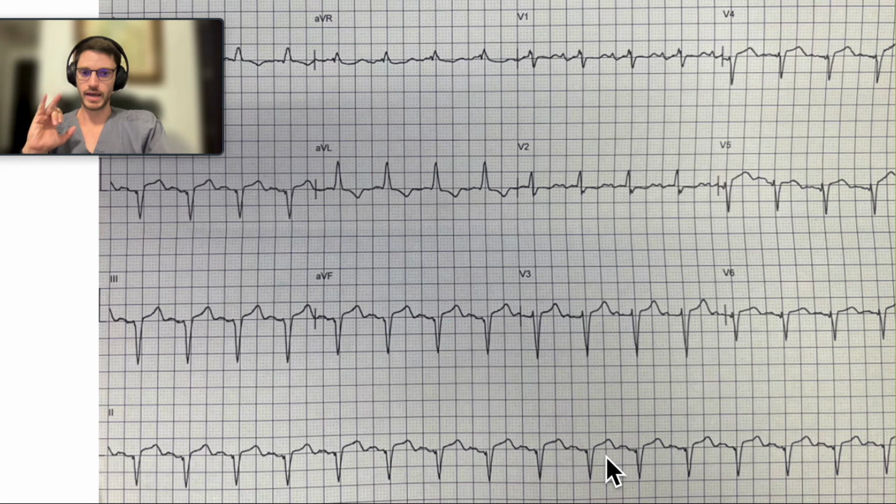So the patient is tachycardic. The ventricles are rhythmic, because remember that we have atrial rate and we have ventricular rate. We are saying here with the QRS that the ventricles are rhythmic. Now, what about the atria? Here you have a P wave. Let's see where we can see the P wave the best. Well, we can actually see it pretty well right here. This is the P wave, this is the P wave, and all of the P waves are before the QRS complex. So there is consistency. With this, we are ruling out that the patient might have a complete heart block or an advanced atrioventricular block.